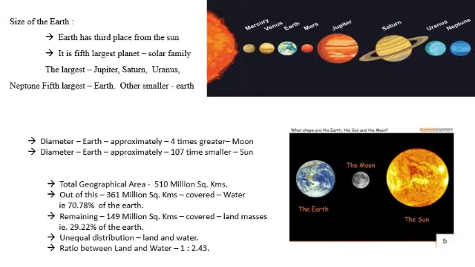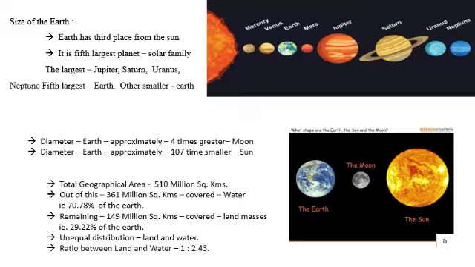Now we'll come to study about the size of the earth. The earth is in third place from the sun. Look into the picture. The first picture at the top shows, on the left side, the first figure is the sun, the next is Mercury, then Venus, then Earth. The Earth stands in third place from the sun, and afterwards the fourth, fifth and sixth places are with other planets such as Mars, Jupiter, Saturn, etc.